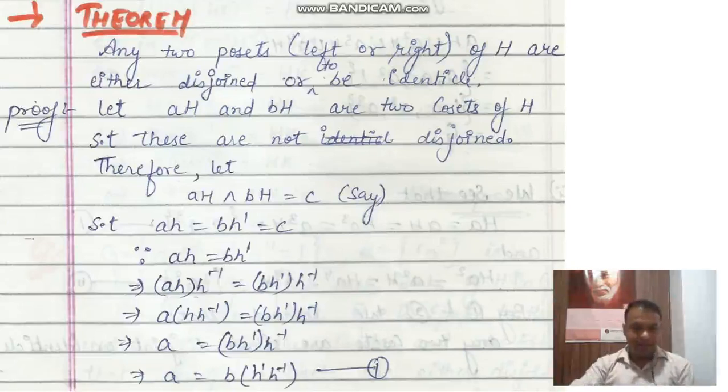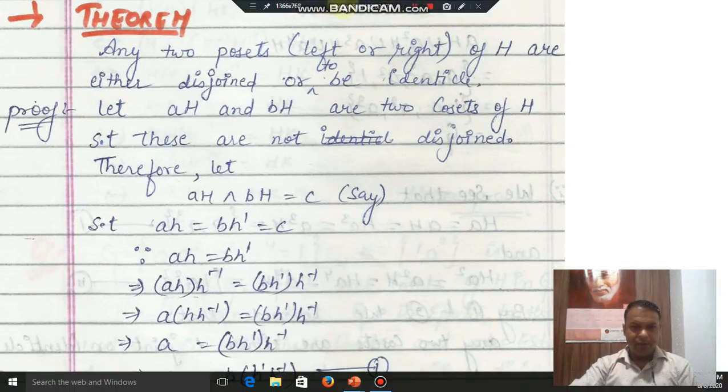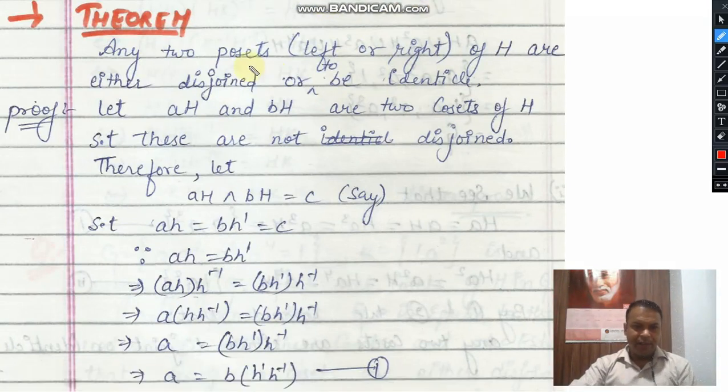Today we will discuss some more theorems based on subgroups. The topic which is going on is cosets of subgroups. In this theorem it is stated that if there are two cosets of a subgroup H, then these two cosets will be either disjoint. Disjoint means they will not have any common element. It means their intersection will be empty.